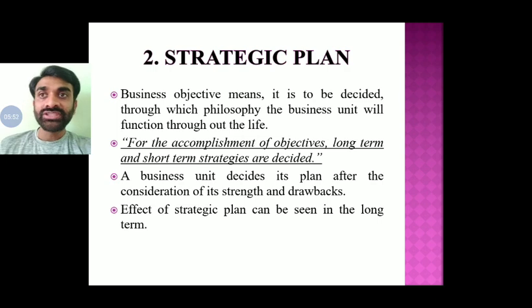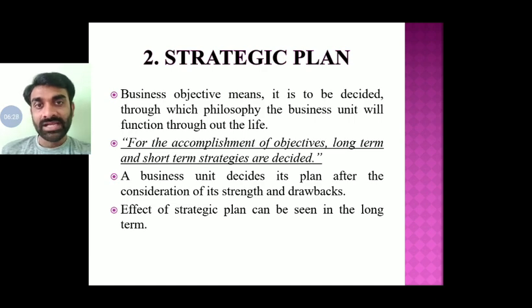So this kind of strategic plan is made, and again it is made by the top level management, because they are the ones who do this SWOT analysis, right? They find out the strength, the weakness, the possible opportunity and the threat. So a strategic plan is used for a long term or a short term, and the result is generated in the long term. Strategy is helpful for the accomplishment of the business objective which has been set by the top level management.